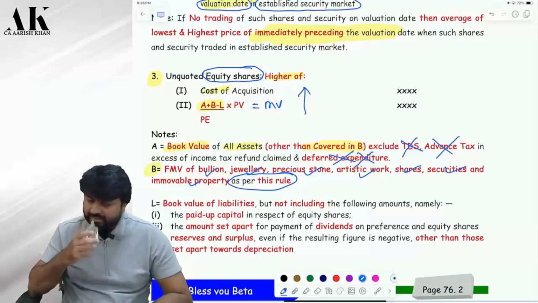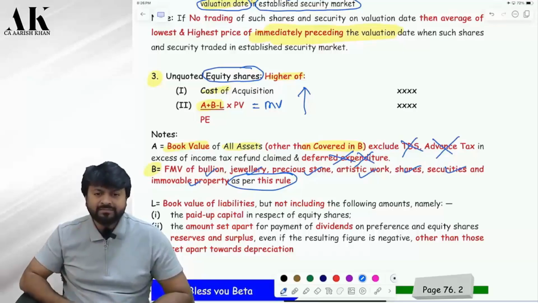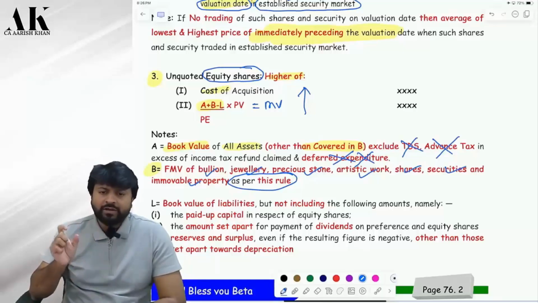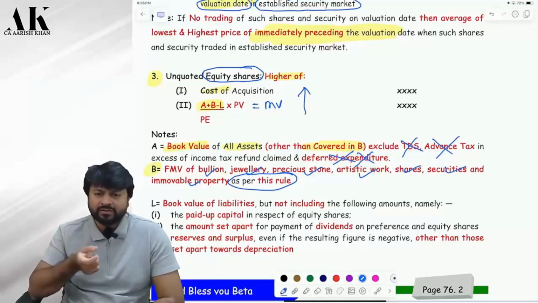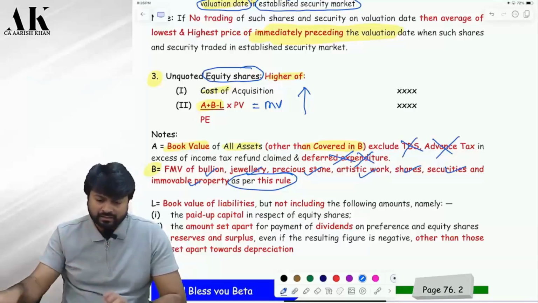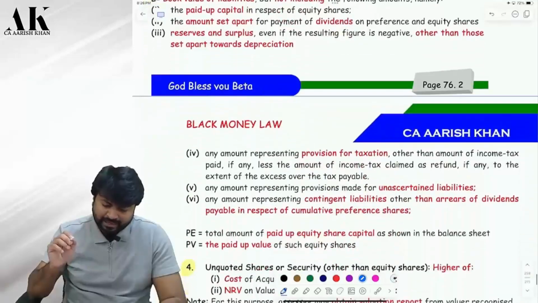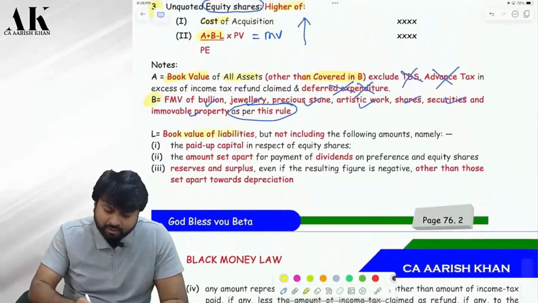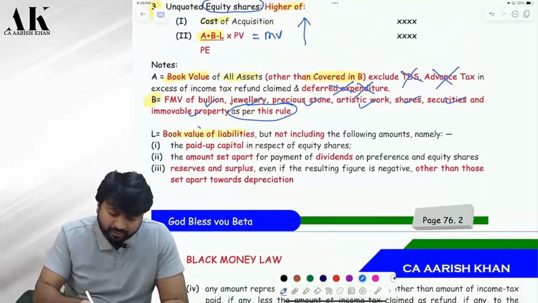So they have divided all the assets into how many categories? Two categories. One, you have to take book value of all assets, and for certain assets, you have to take FMV. Correct? As per this rule. Then from that, you will reduce the liability. Correct? So what is liability, sir? Book value of all liabilities you are supposed to take.